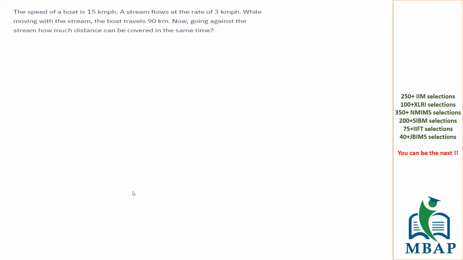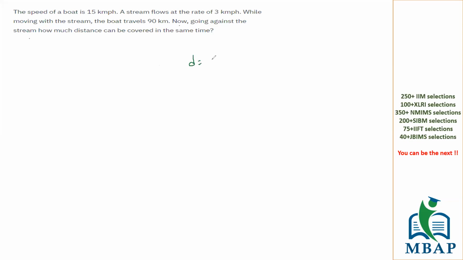This is a concept of relative speed, which is termed as upstream and downstream in time, speed, and distance. So while going along with the stream, the speed becomes u plus v because both of them are going in the same direction. While going against the stream, the effective speed will be u minus v because the boat and the stream are going in the opposite direction. Okay, so what is required in the answer? It says going against the stream, how much distance will be covered in the same time?